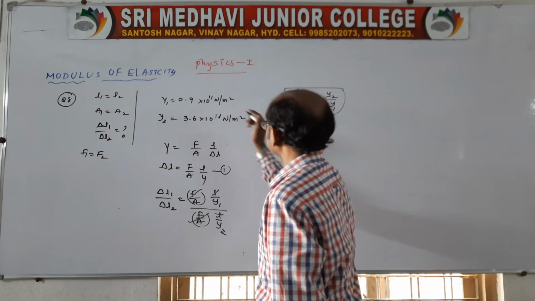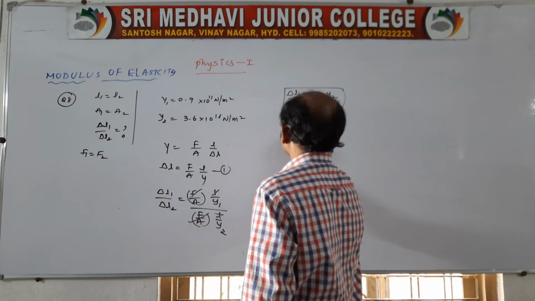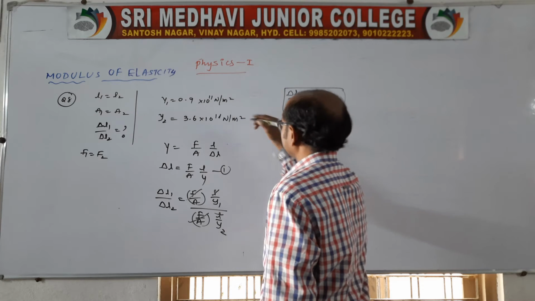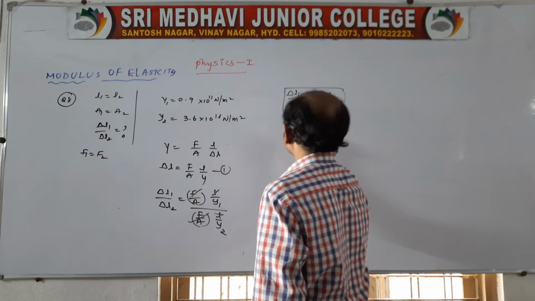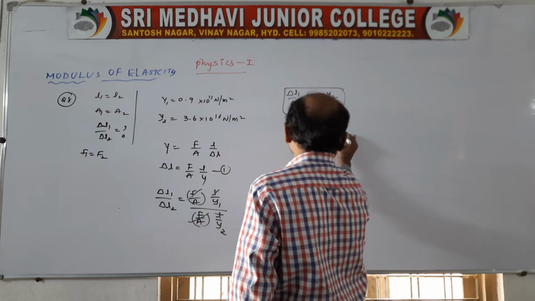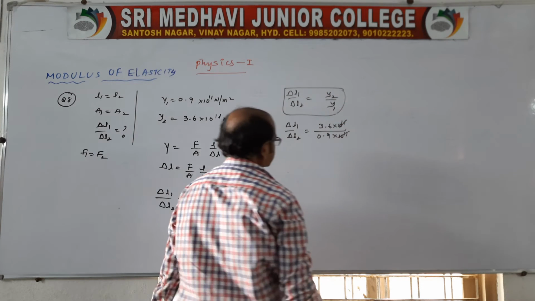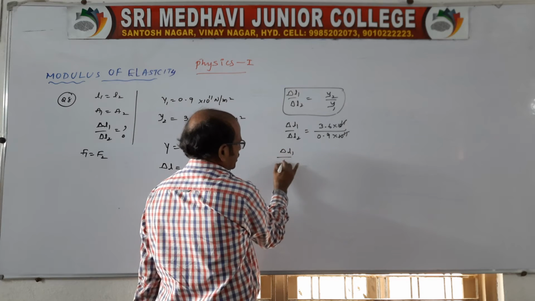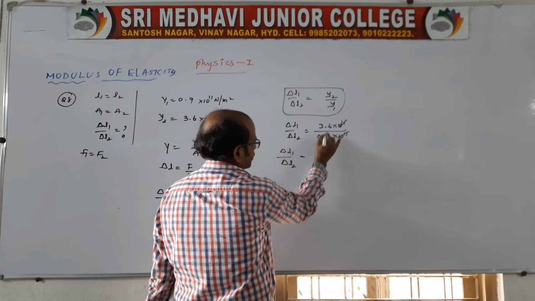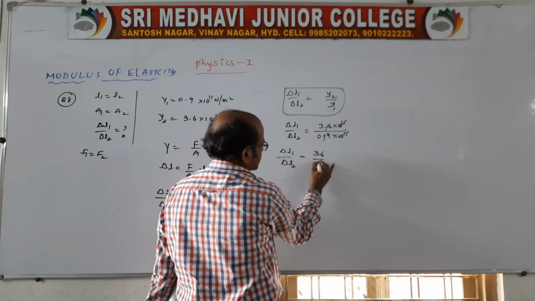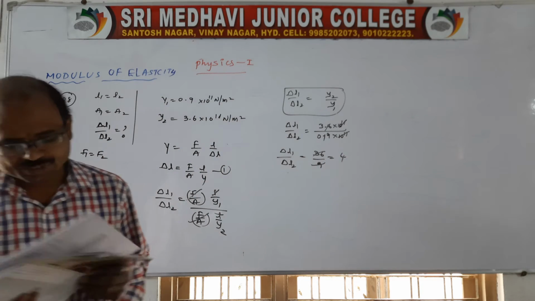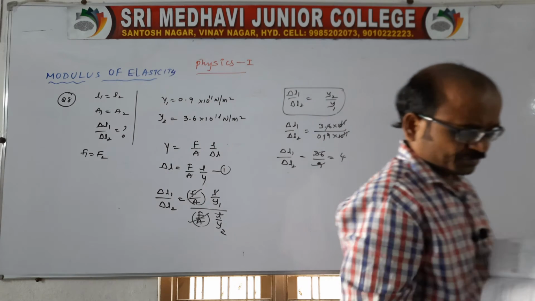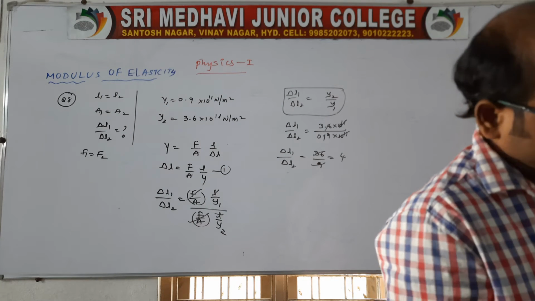What will be Y2? Yes, delta L1 by delta L2 is equal to Y2 which is 3.6 into 10 power 11, by Y1 which is 0.9 into 10 power 11. So 10 power 11 cancels with 10 power 11. Delta L1 by delta L2 is equal to, the point also cancels, 36 by 9, 9 ones are 9, 9 fours are 36. So the answer will be 4:1. Clear?